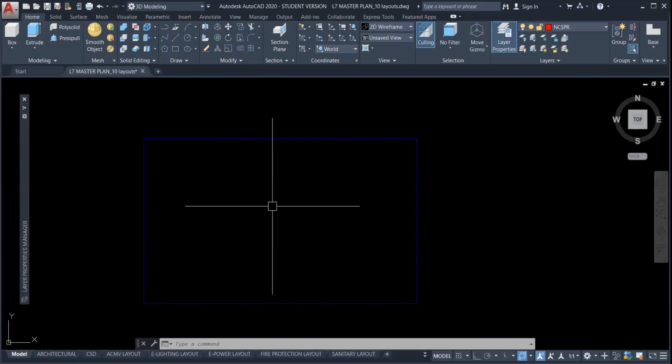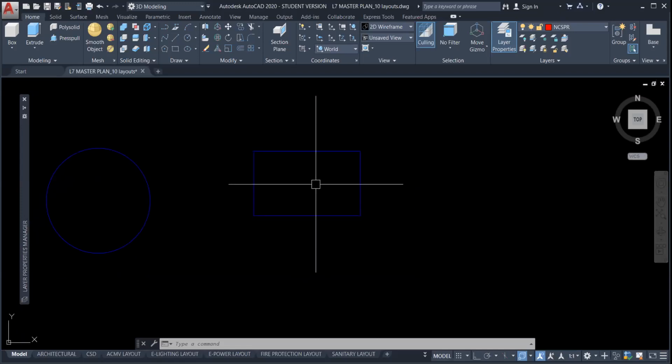Okay, that's good. Everybody must try to create the layers, because once you start to work with the drafting department or designing department, without layers, you can't work here. You should know how to create the layer and how to manage the layer.